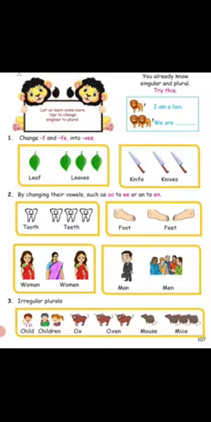The first rule is, if the word ends with f or fe, we have to add ves to the word. Remove that f or fe and add ves to the word. First one, leaf. The word ended with f. Remove that f and add ves, leaves. Knife, knives.